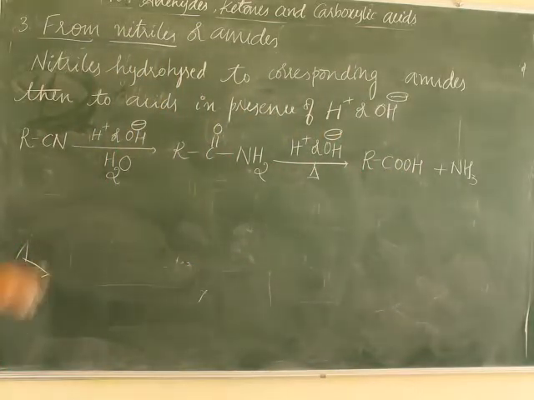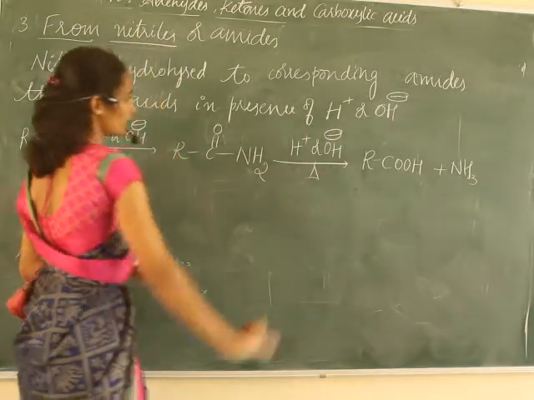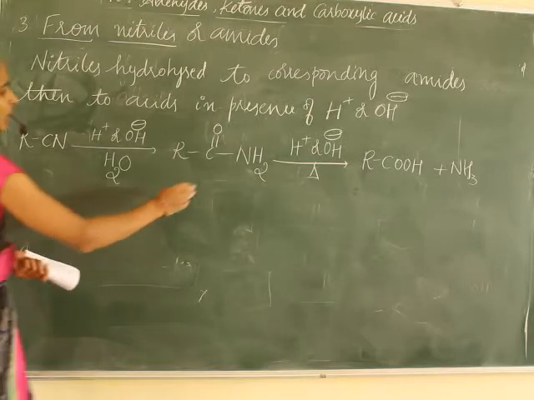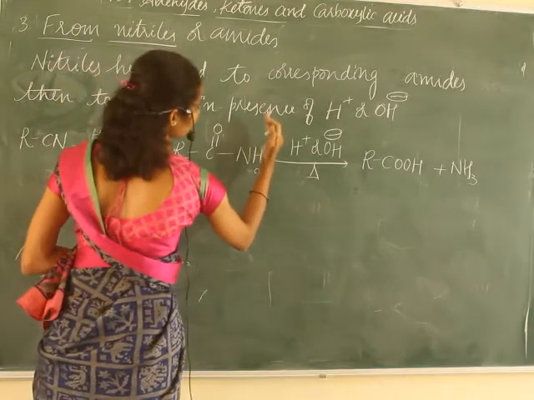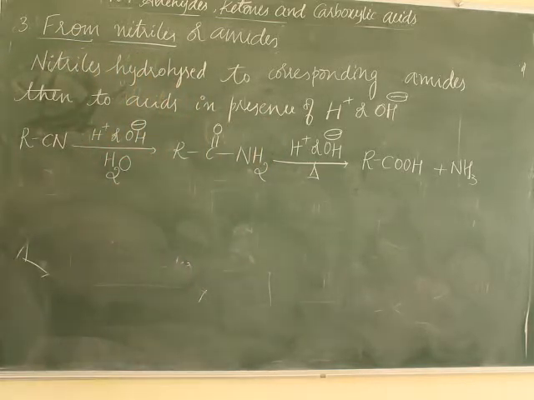Or we can directly convert amide into the corresponding acid. By maintaining mild reaction conditions, we can stop the reaction at the amide stage. Here we can stop the reaction, and we will get amides instead of a carboxylic acid.